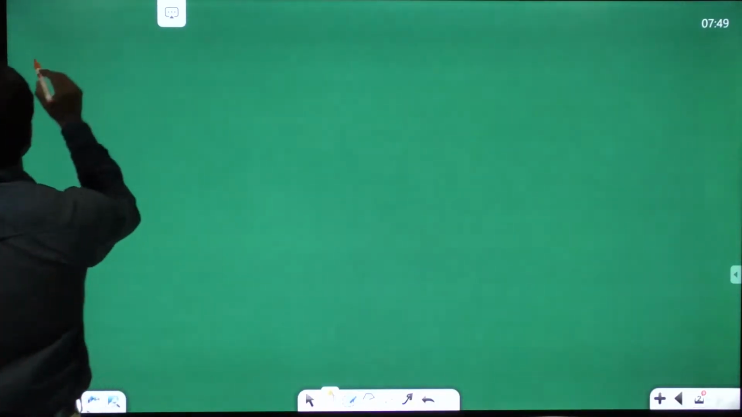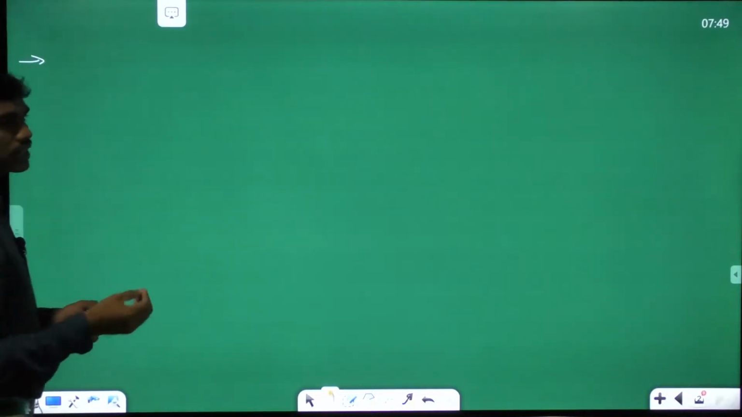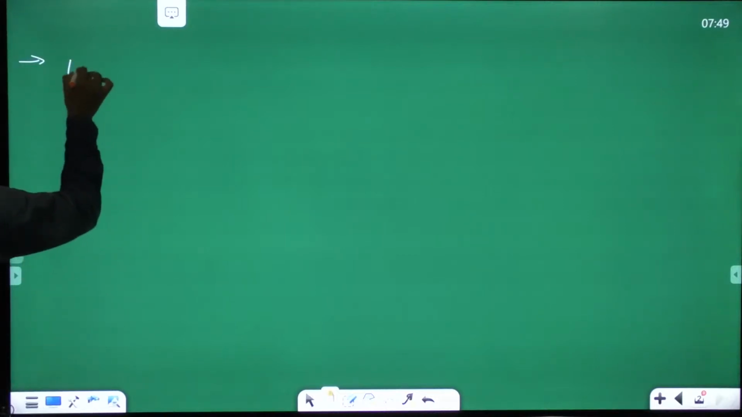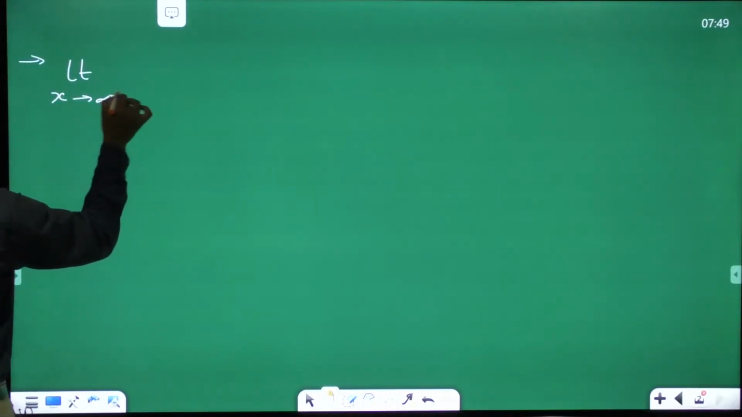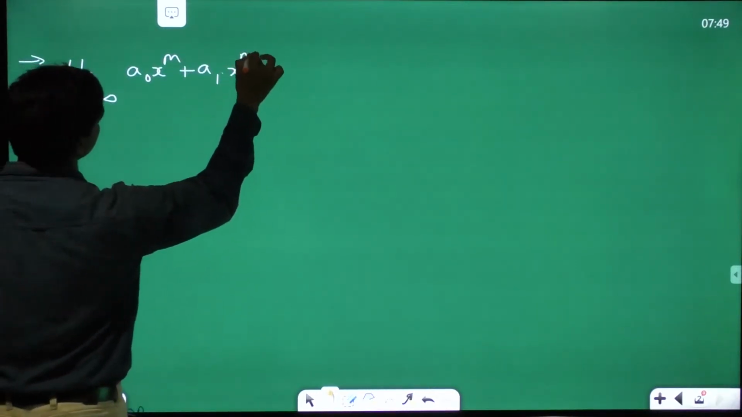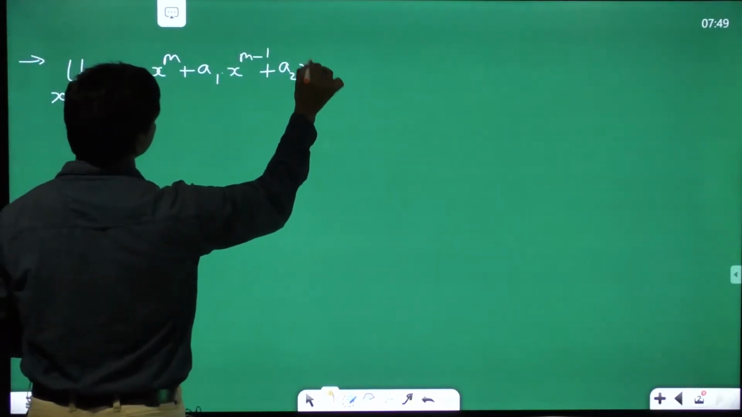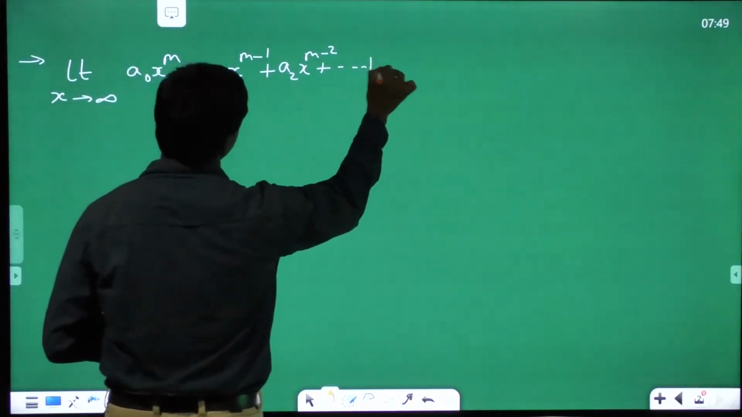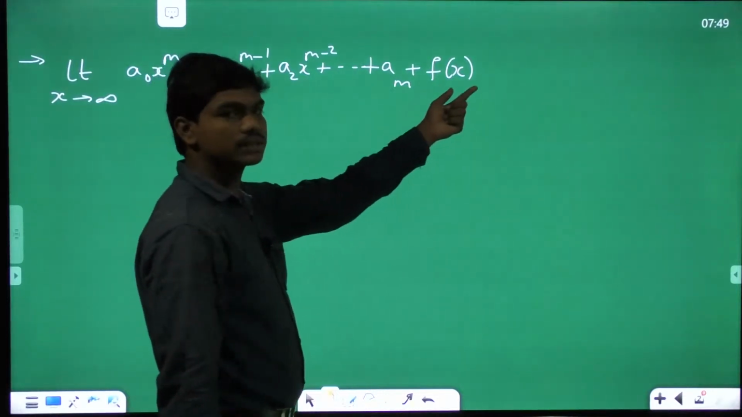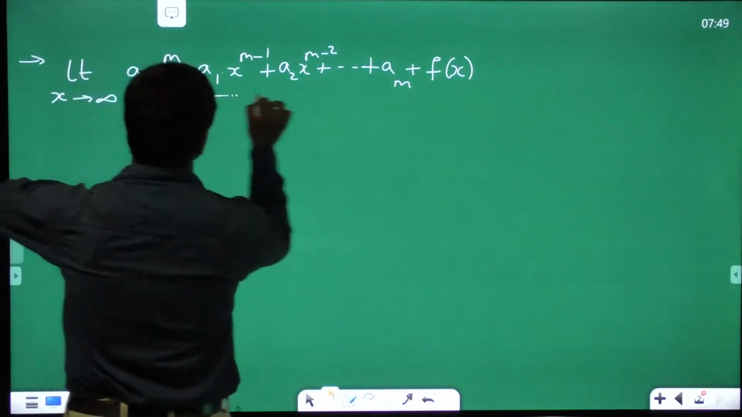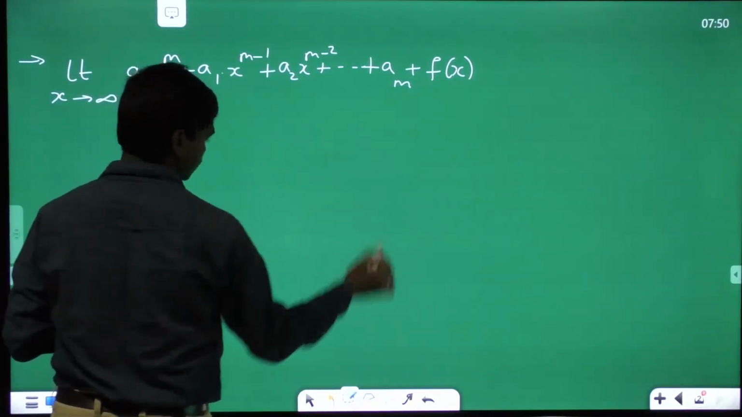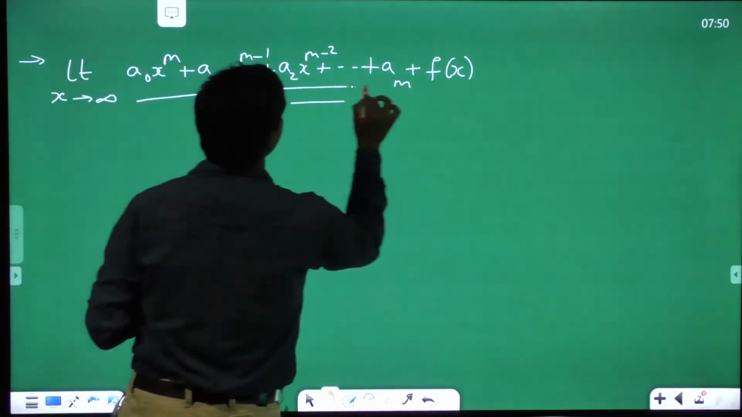I'm giving you some standard results for when x is tending to infinity, that is, when the variable tends to infinity, how it could look. Limit x tends to infinity, a naught x power m plus a1 into x power m minus 1 plus a2 into x power m minus 2 plus and so on plus am plus f of x, where f of x is a function in terms of x. You can sense that. Let me erase this part. Let me draw a straight line.